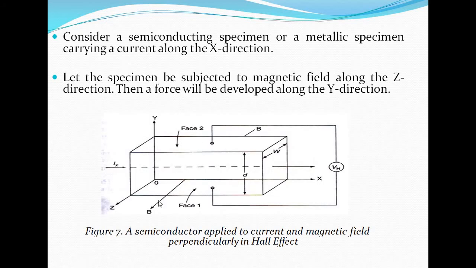Due to this, all the electrons move to the bottom side, and on the top side there are no electrons, so there is a potential difference between these two faces. Due to this potential difference, some voltage is developed. That voltage is called the Hall voltage.